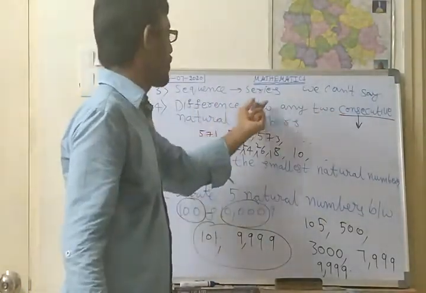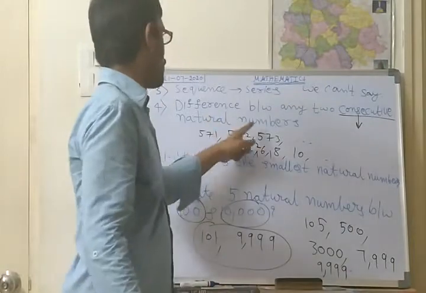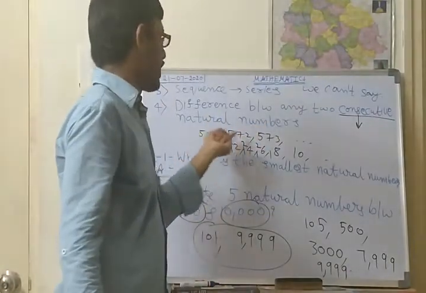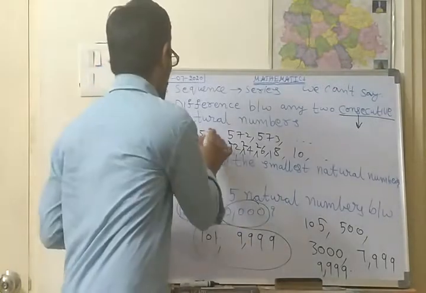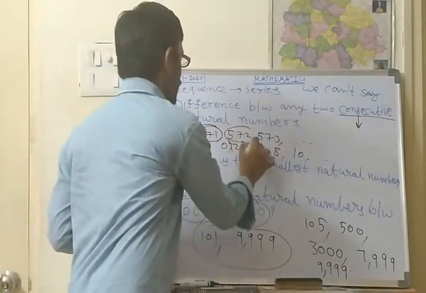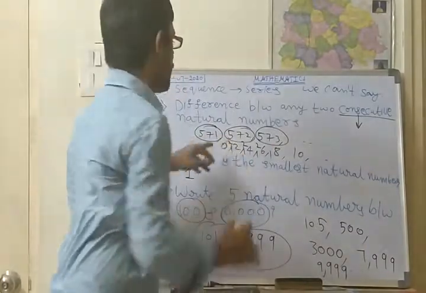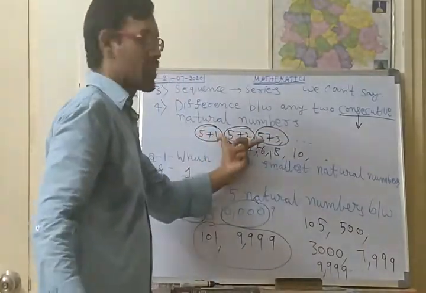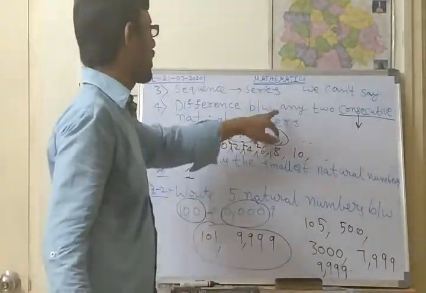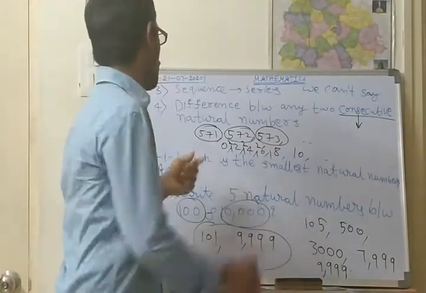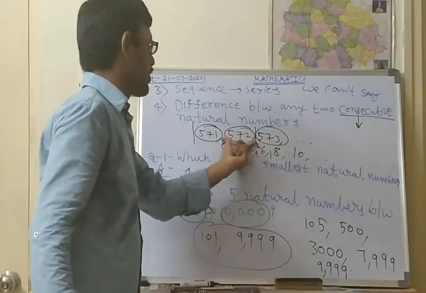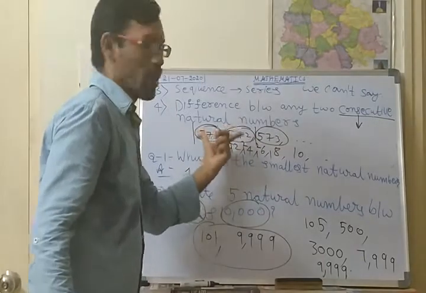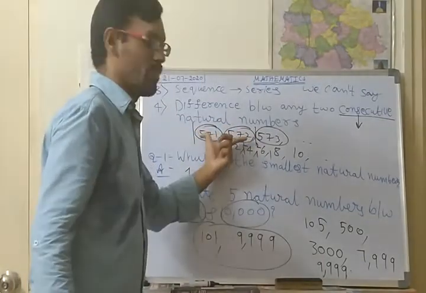So the difference between any two consecutive natural numbers. Natural numbers generally will be in a series only. So I have been taking 571, 572, 573 and so on. I am finding the difference between any two consecutive numbers. These two, 571, 572, are in the consecutive series.